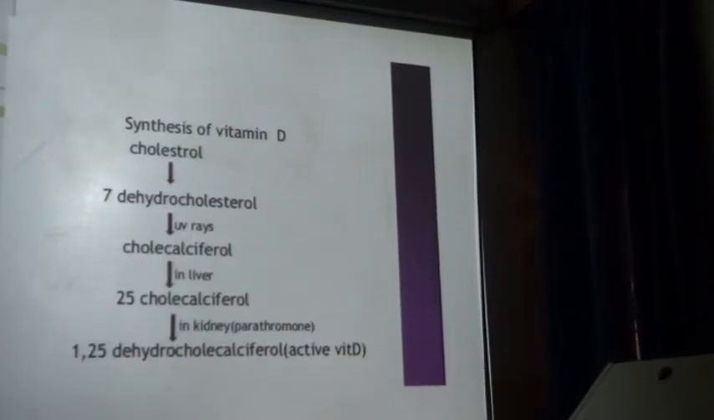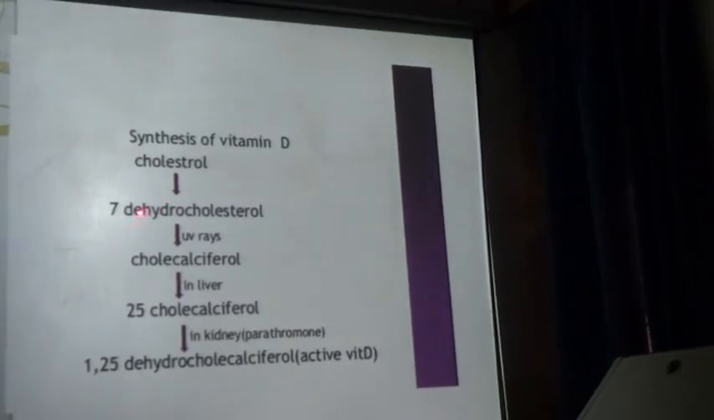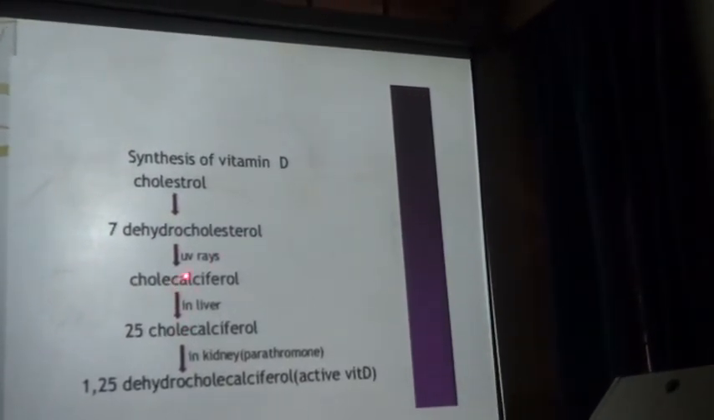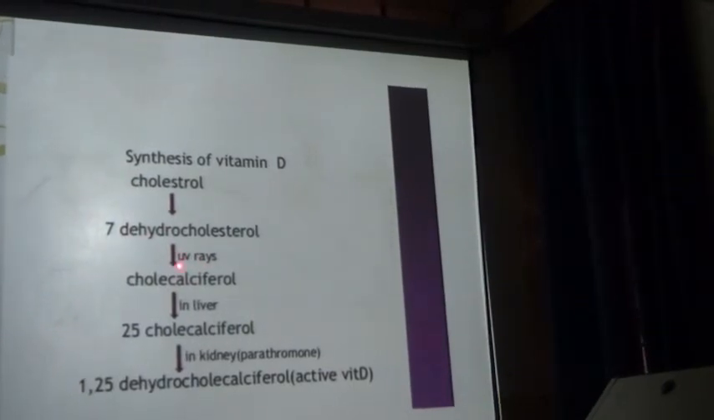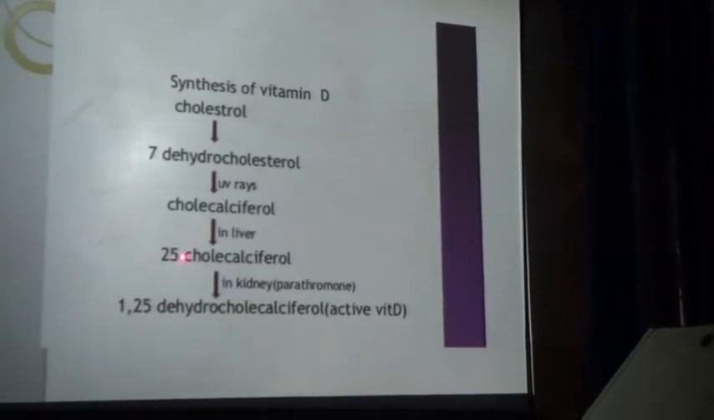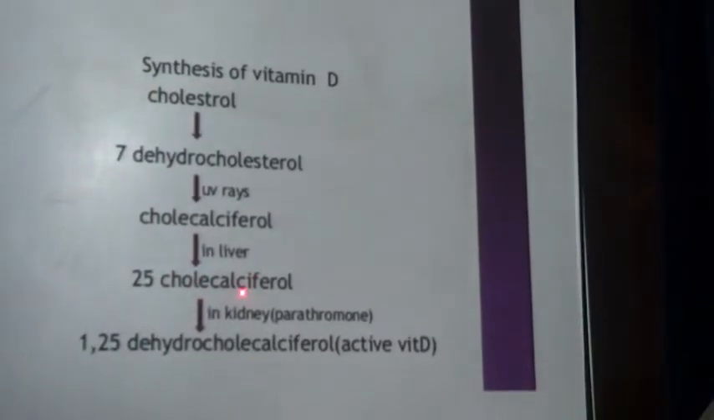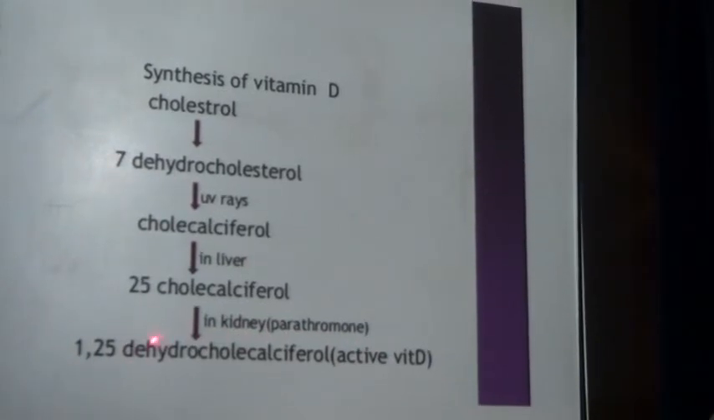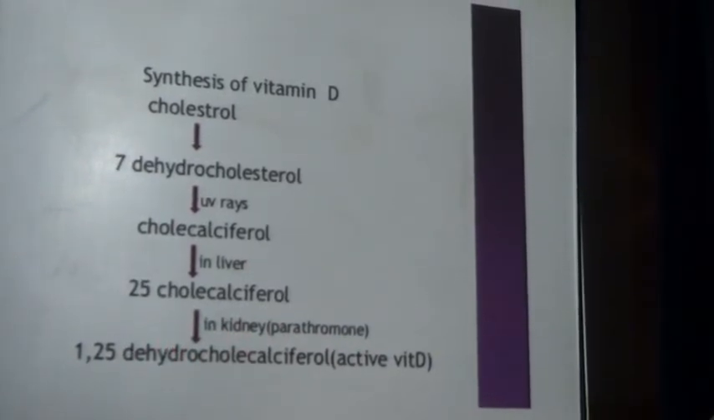Now next is the synthesis of vitamin D. Cholesterol is converted to 7-dehydrocholesterol, and in the presence of UV light, 7-dehydrocholesterol is converted to cholecalciferol. Further, in the liver that produces 25-hydroxycholecalciferol, and in the kidney that produces the active form of vitamin D, which is called 1,25-dihydroxycholecalciferol.